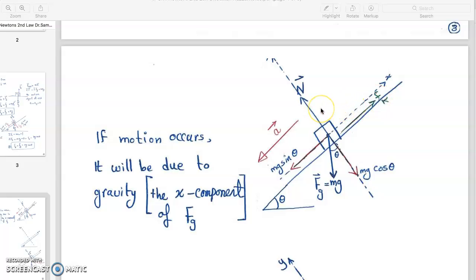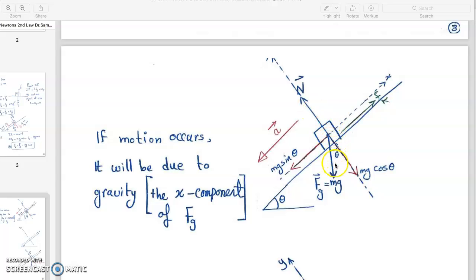Now we mentioned a few things, and we say that it is easy to understand that, for example, the normal force will never change to be perpendicular to the surface. It's always perpendicular to the surface where the object is located.